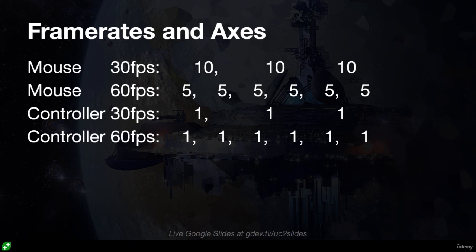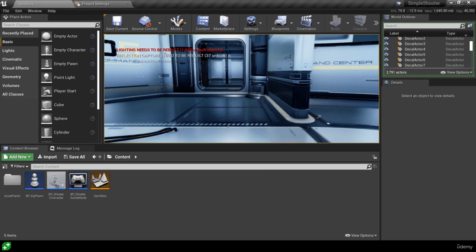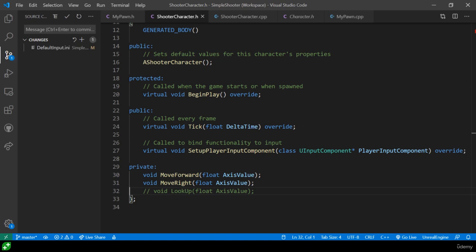So what we want to do is introduce some frame rate independence here. To do this, we need to be able to multiply by the delta time. We kind of want to use the input axis to help us modulate the rotation speed. So that's a little bit to take in there, but what I mean is that we need to have something like a rotation rate variable.